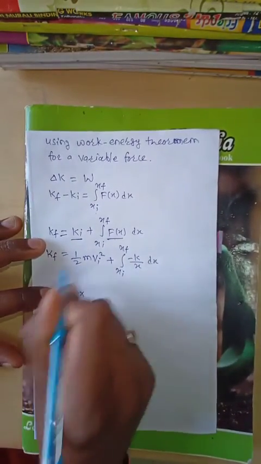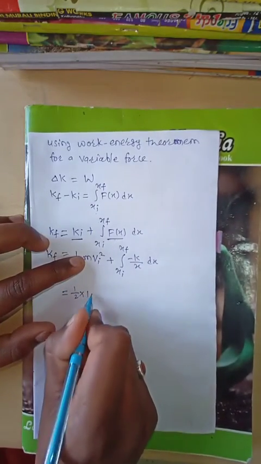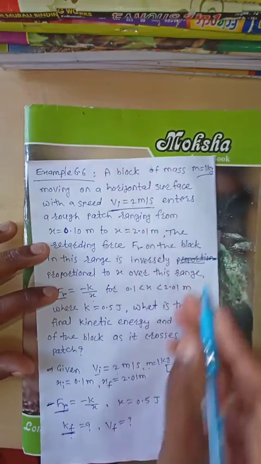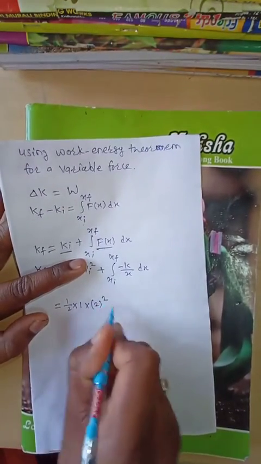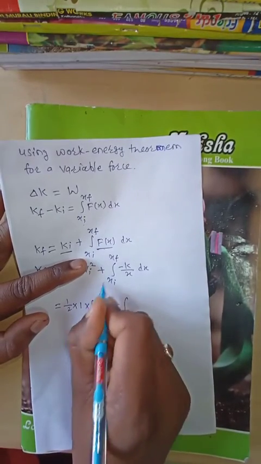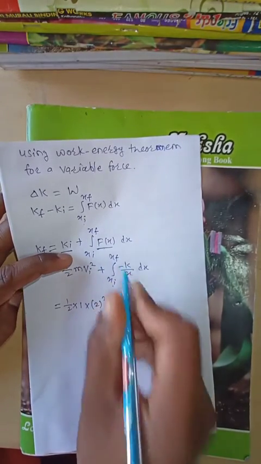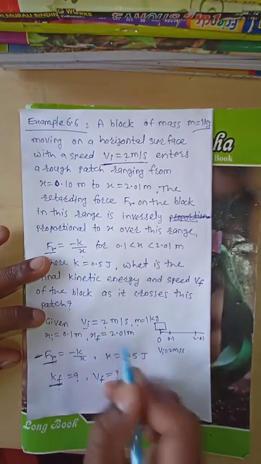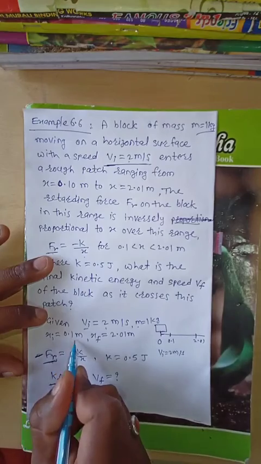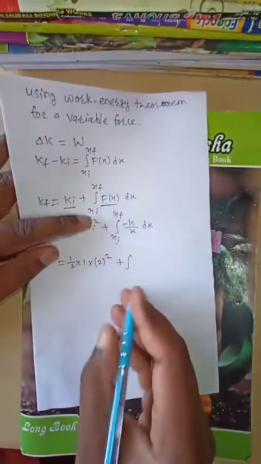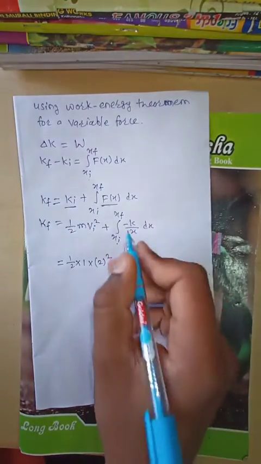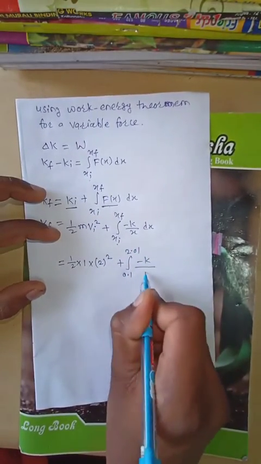What is the mass value? Mass m is 1 kg, and the initial velocity v initial is 2 meter per second. Therefore we put in 2 square plus the integration. What are xi and xf, the initial and final values? xi is 0.1 and xf is 2.01. So, the integration from 0.1 to 2.01 of minus k by x into dx.